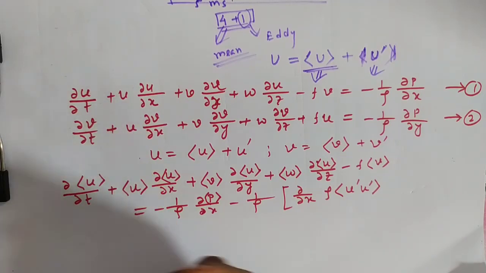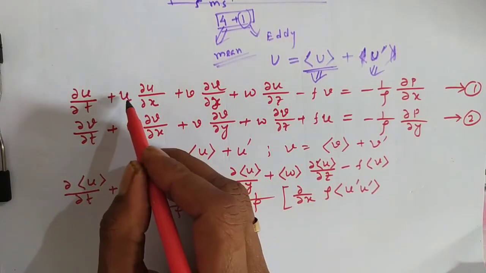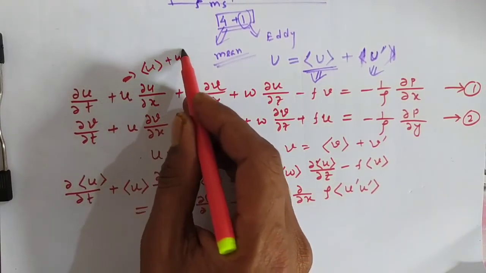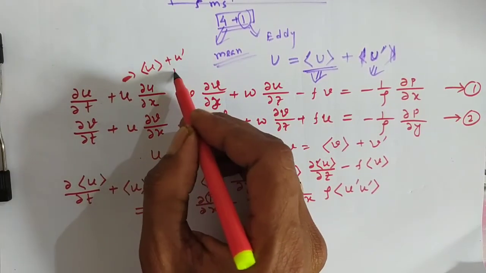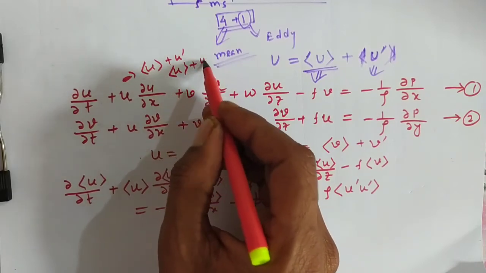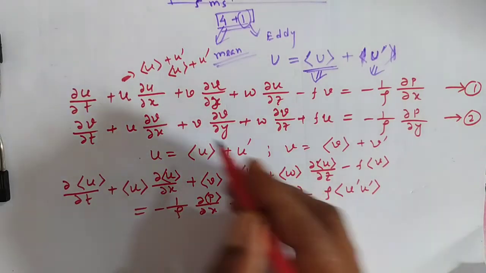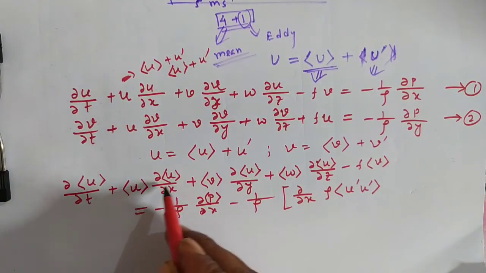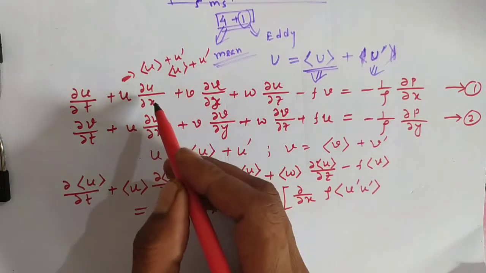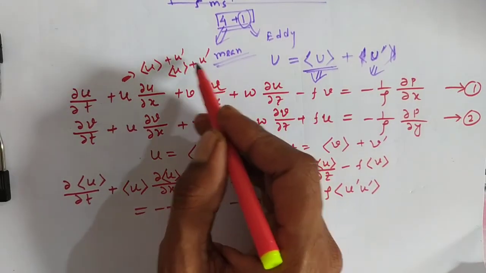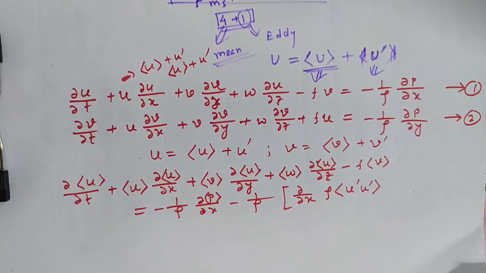You can see this is u and it will be u plus u prime. Here one u is there, u plus u prime. So from here u and u is coming, on the left hand side we have written. Now on the right hand side, this u prime and u prime we have to multiply. The u prime and u mean will be 0. There is a condition I am telling later after writing this equation.